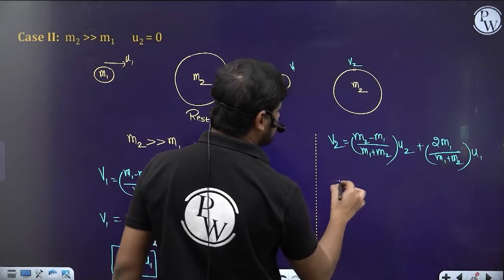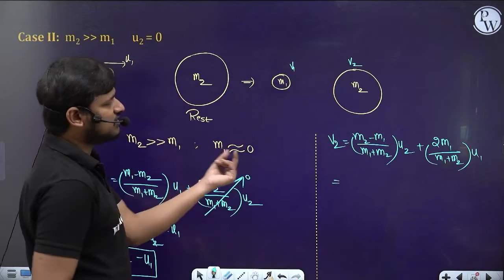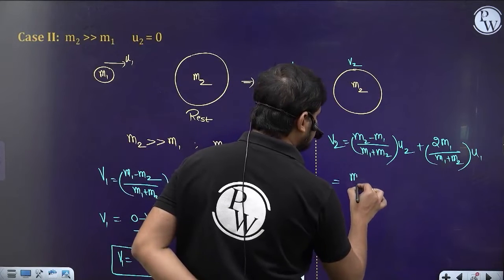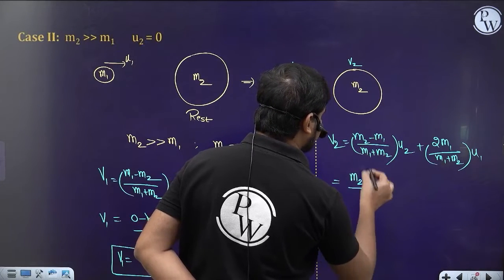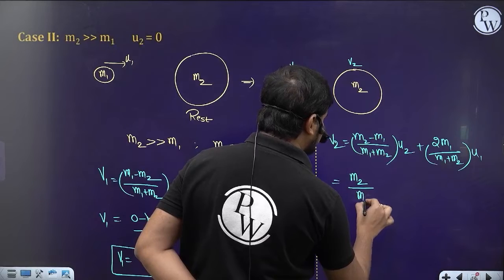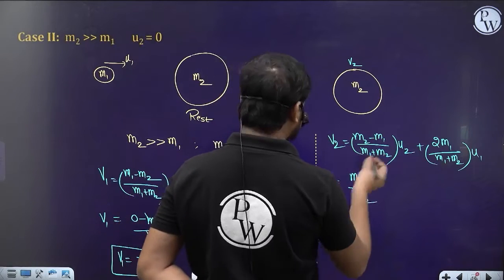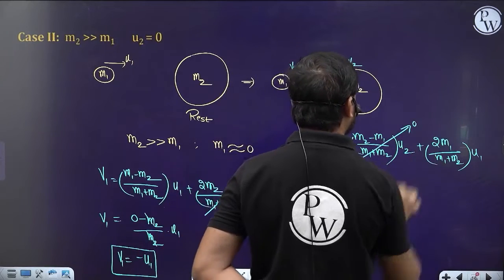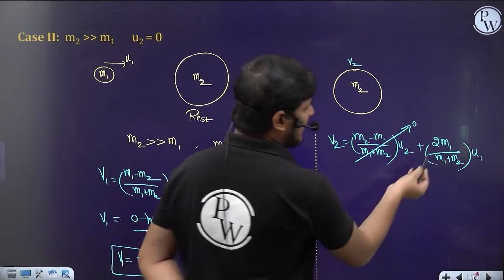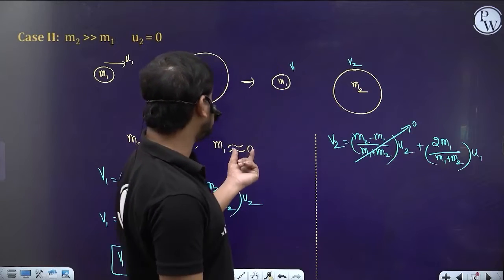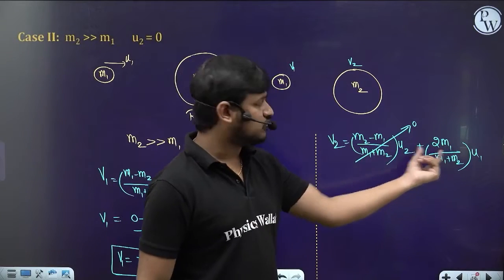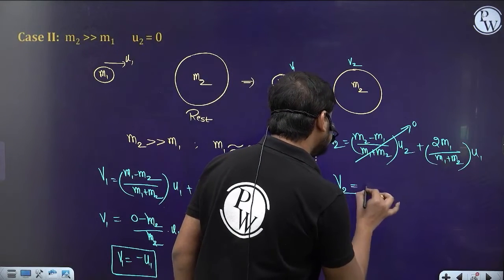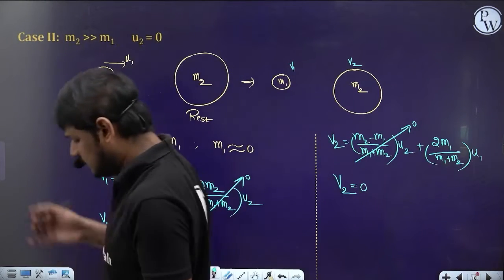Now substitute the values. m2 minus m1: m1 is almost negligible, 0, so in place of it just write m2, by m1 plus m2, which is m2. u2 is 0, you know this u2 term is 0, so this whole thing will become 0 directly. And then 2 into m1, m1 is almost 0, so 2 into 0 means 0. So this term is 0, this term is 0. So directly I can say the second one is going to be at rest, right?